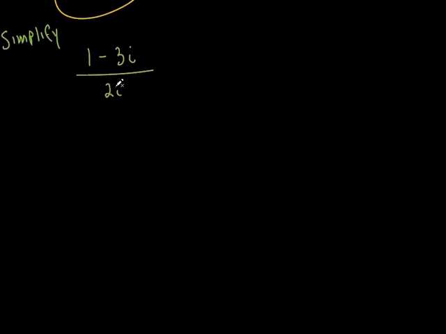Why is that not simplified? What's up with that? It looks simplified to me. Doesn't look like anything cancels out. 2 doesn't go into 3, right? I can't cancel out the i's like this because this is part of a subtraction problem. We've talked about that 100 times before, haven't we? Why is this not simplified? We have an i on the bottom. So big deal. I never said you couldn't have an i on the bottom, did I? Yeah, and you have it on top as well. But you're getting somewhere. I'm just playing devil's advocate right here.